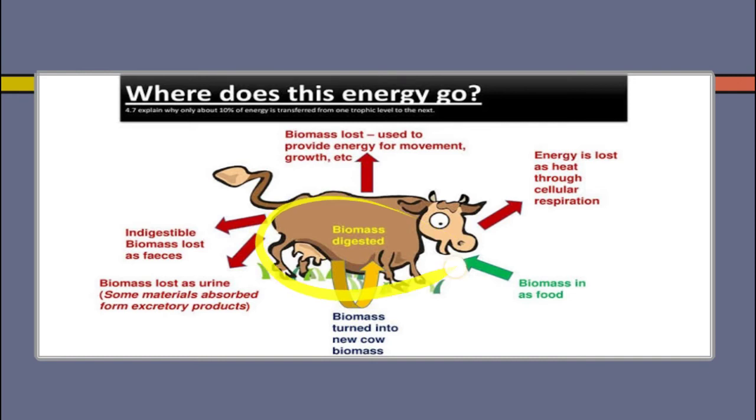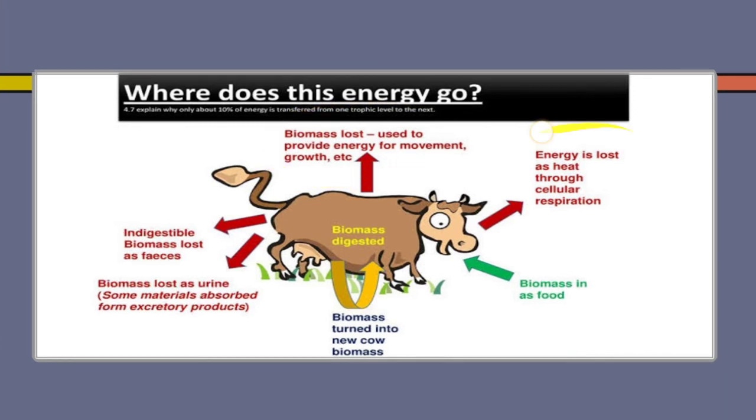Now let us discuss where does this energy go. So an organism is taking energy in the form of food. This food is digested. A part of this food is used up to make the new tissues. Biomass is mentioned here. Biomass means the weight of an organism. Now, from the energy which is produced, some energy is lost as urine, some energy is lost as feces, some energy is lost for movement and growth. Energy is lost as heat through cellular respiration.